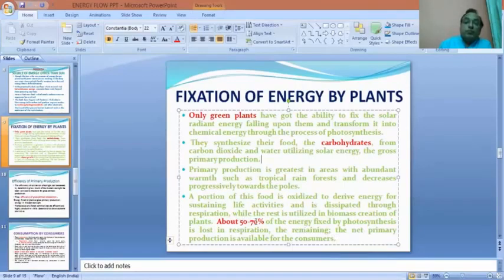So 50 to 70% of the total energy that plants fix, that is the gross primary production, is utilized by the plants themselves, and only 30 to 50% of the gross primary production is available for the next trophic level.